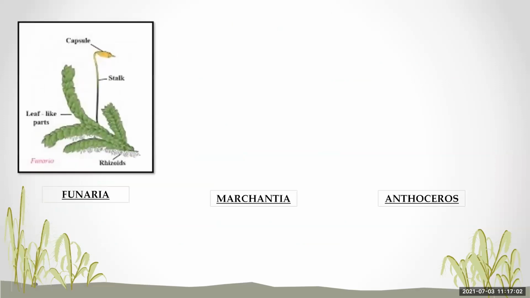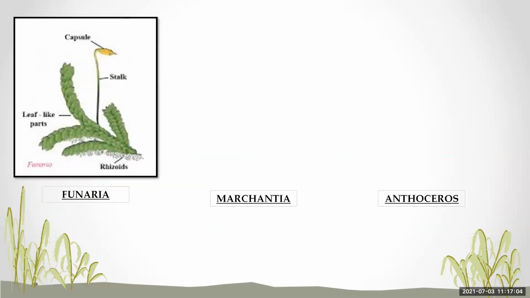Funaria: see how Funaria looks. There is a leaf-like part, and the rhizoids, which are root-like. Then there is a stalk, a stem-like structure. And then there is a capsule in which the reproductive organs are present. Then there is Marchantia.